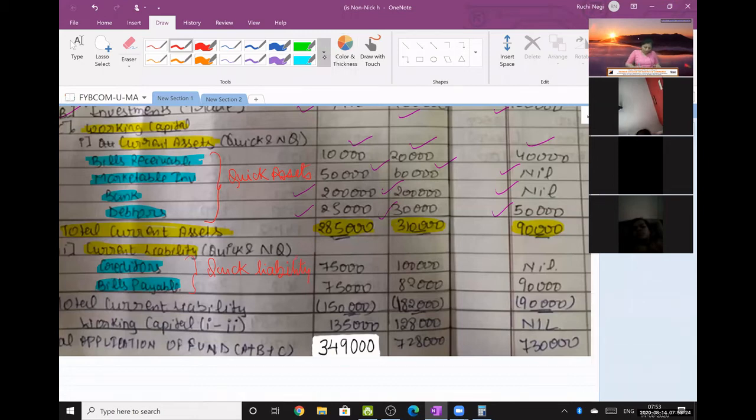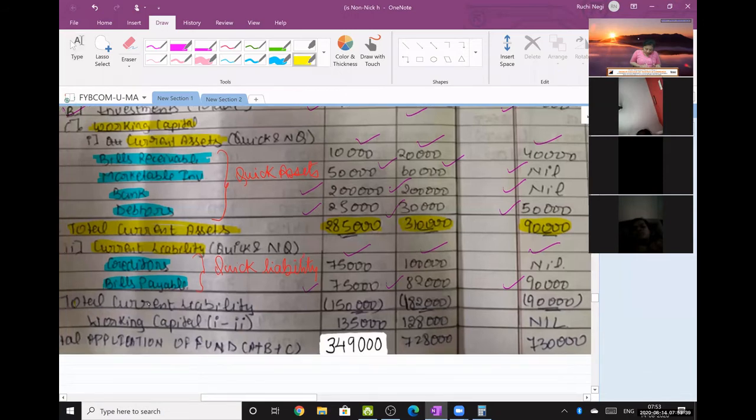So 75, 1 lakh, 0, then 75, 82,000 and 90,000. टोटल करो, total current liability. Okay, 75 plus 75 is 1,50,000.